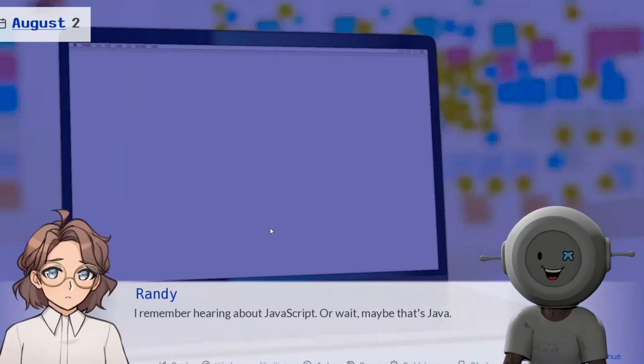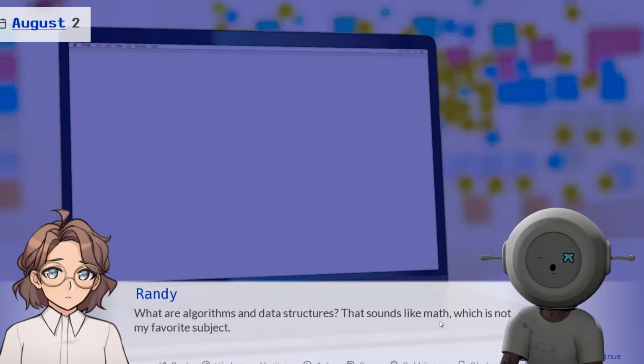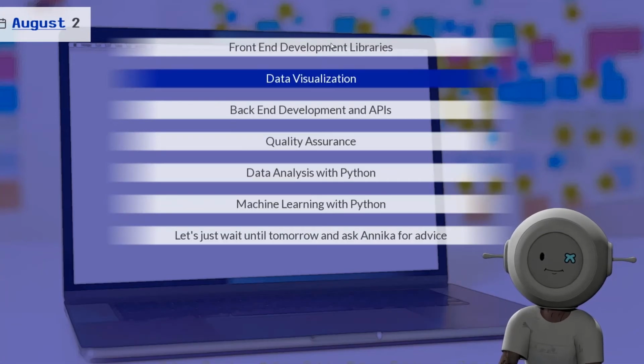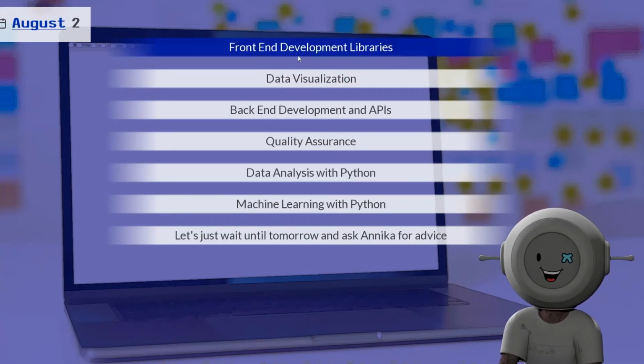I remember hearing about JavaScript. Or wait, maybe that's Java. What are algorithms and data structures? That sounds like math, which is not my favorite subject. What other curriculum options do I have? We're just going down the list. Oh my gosh.